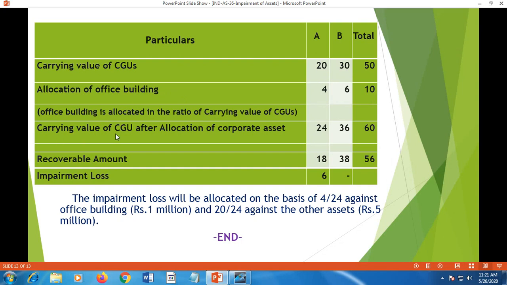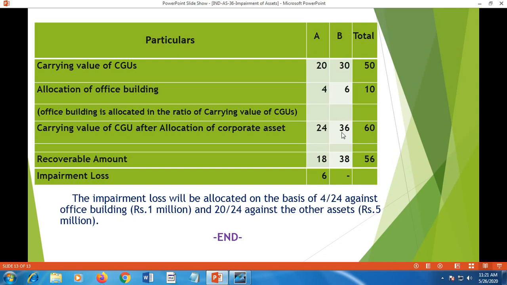Carrying value of CGU after allocation of capital asset. That means office building value is added to A and B. 20 plus 4, 24, 30 plus 6, 36. Total it makes 60 million as the value, total value of A and B. Now recoverable amount as given in the illustration is for A it is 18 million, for B it is 38 million. Compared to the carrying value of A, the recoverable amount is only 18 million. So difference between carrying amount and recoverable amount, that is 6 million, is impairment loss.